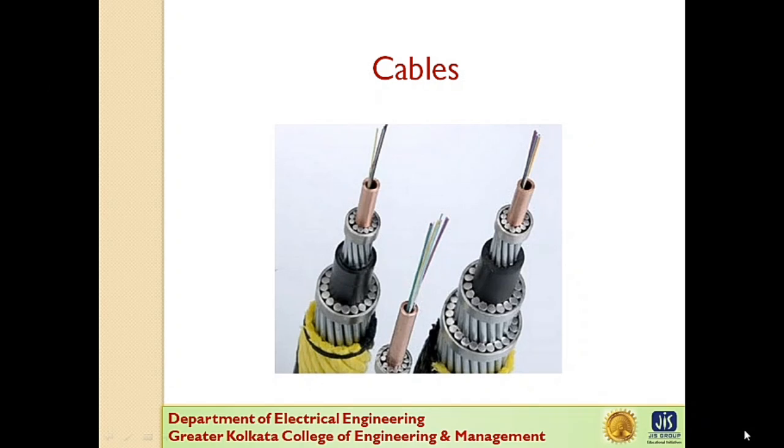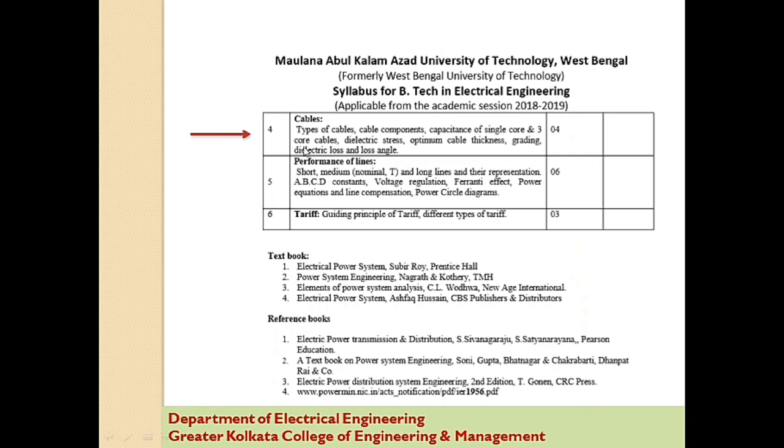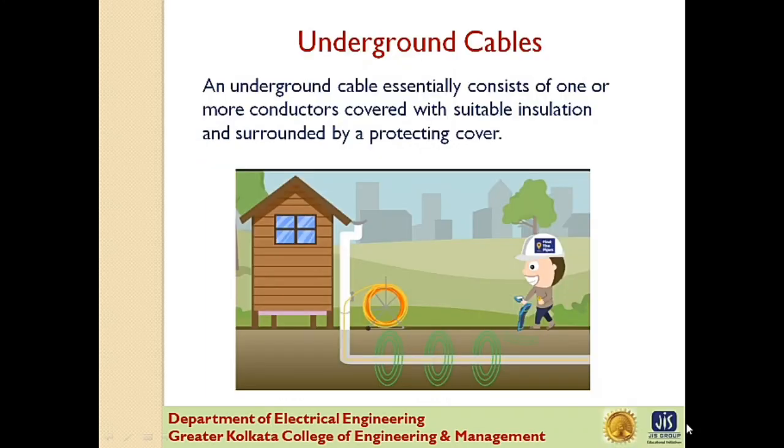In this video, I will discuss about cables. Now, this topic is included in Module 4 of the subject Power System 1. In this video, I will discuss about various types of cable and cable components. So let's start. This underground cable. An underground cable essentially consists of one or more conductors covered with suitable insulation and surrounded by a protecting cover.